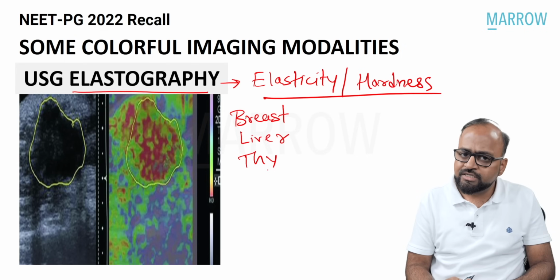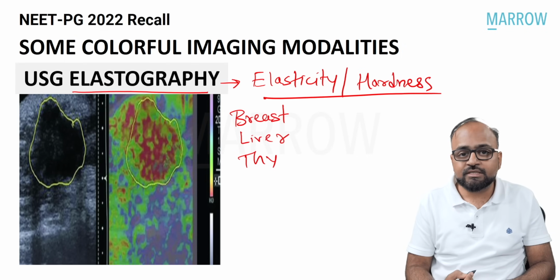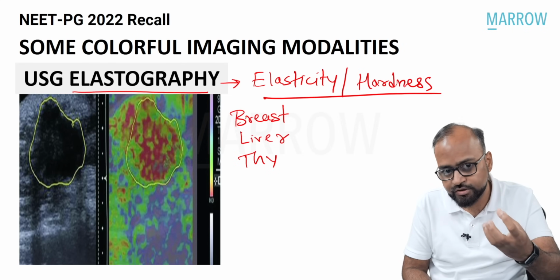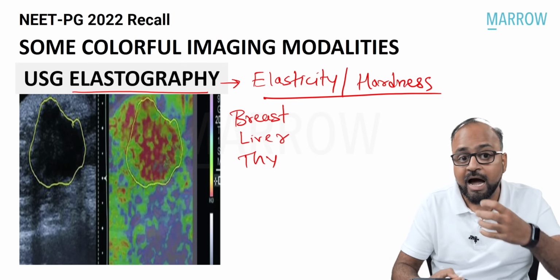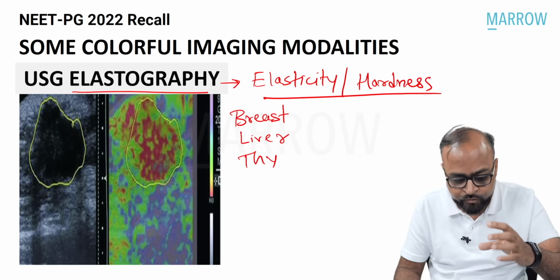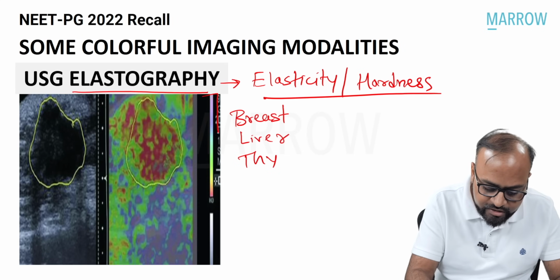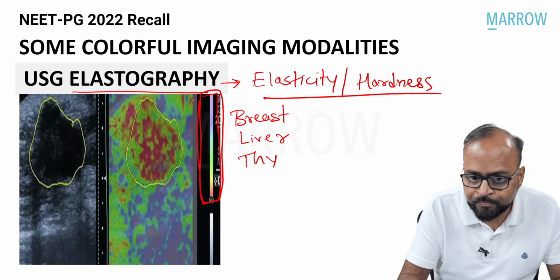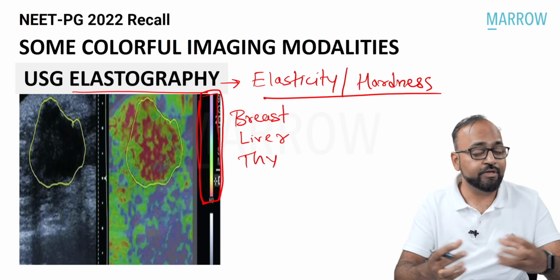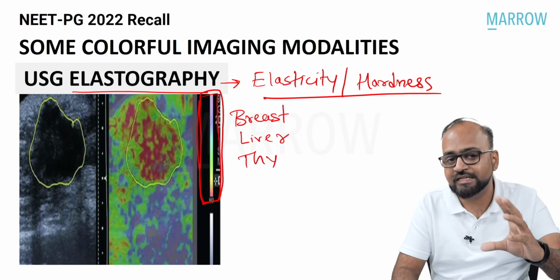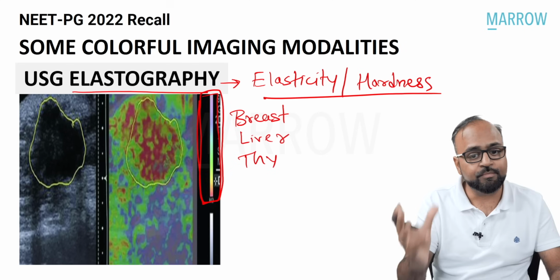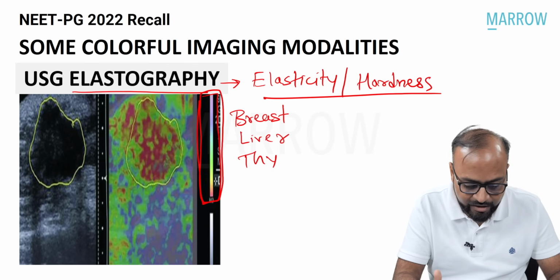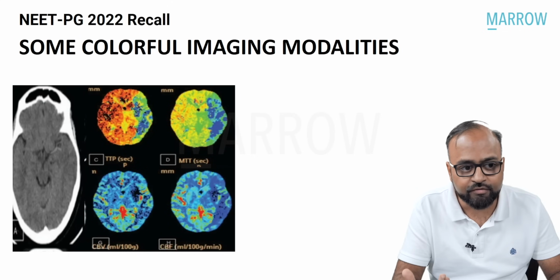In breast cancer, we all know that the lesions are very hard lesions, and therefore their hardness is extremely high. This hardness is plotted on a color scale, and depending upon the hardness, a different color is used. That is how we can distinguish between a soft lesion like a cyst or a fibroadenoma versus a breast cancer. Strain elastography and shear wave elastography are advanced applications of elastography.